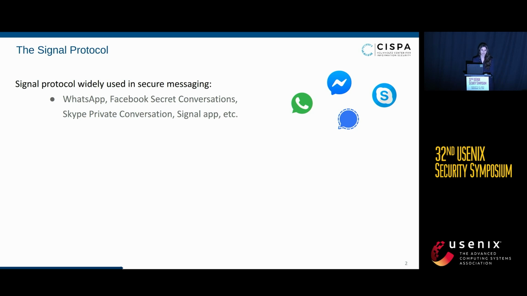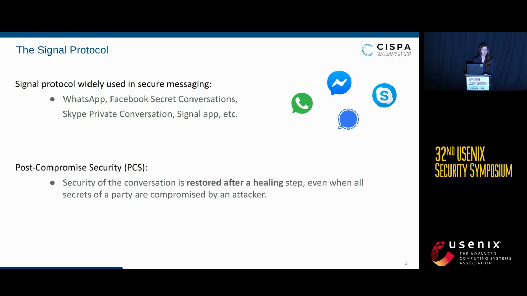In particular, during our work, we were interested in post-compromise security, or PCS. Informally, PCS can be defined as the security of a conversation being restored after some healing period, even when all secrets of a party are compromised by an attacker. So if we look at the timeline of the attack, this means that if at some point the attacker knows all the secrets of a party, but then it allows a healing period such that the honest parties can introduce new cryptographic key material into their key derivation function, then once the attacker goes back online, there is a guarantee that the future of the conversation is secure.